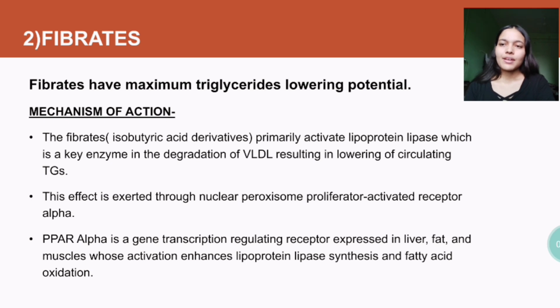Next is fibrates. Fibrates have maximum triglycerides lowering potential. Mechanism of action is as follows. The fibrates that are isobutyric acid derivatives primarily activate lipoprotein lipase, which is a key enzyme in the degradation of VLDL, resulting in lowering of circulating TGs. This effect is exerted through nuclear peroxisome proliferator activated receptor alpha. PPAR alpha is a gene transcription regulating receptor expressed in liver, fat, and muscles, whose activation enhances lipoprotein lipase synthesis and fatty acid oxidation.